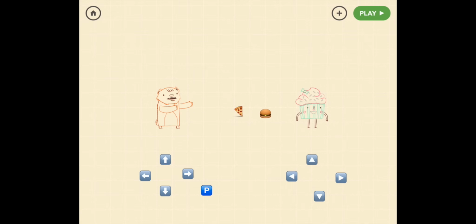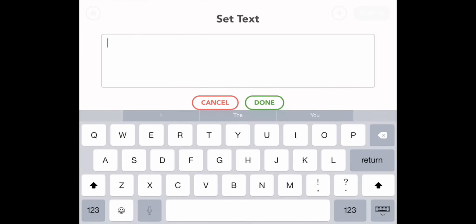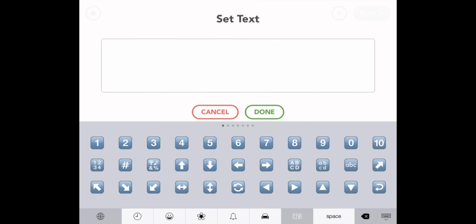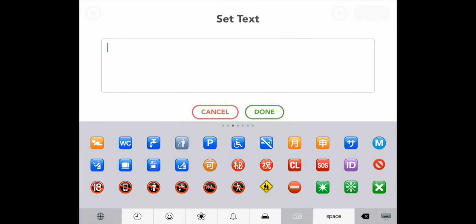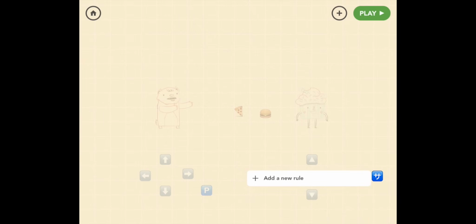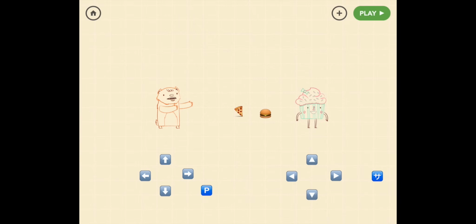And now we want to decide when she throws it, not just have it being thrown randomly, right? So we need a button that you can press that will cause her to throw the hamburger. So let's find that button. So pull out another text object and put it right there, and let's pick the button we want it to look like. So I don't want it to be a number, too dry. Don't want it to be P again because it's already for pizza. I wish there were an H button, but I don't think there is. But there is this Japanese symbol that kind of looks like an H, and I believe it's actually the symbol for sa, which is a syllable in Japanese. But for our purposes, let's just think it's an H button. Great, so now we have that button, and when we press that button, we want hamburger to be thrown, right?